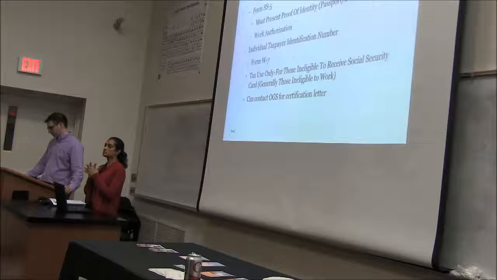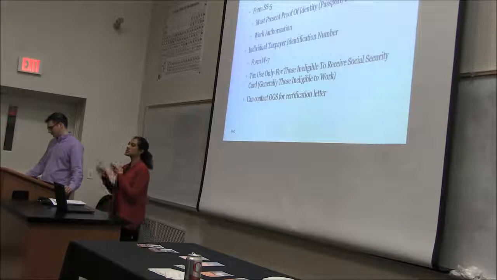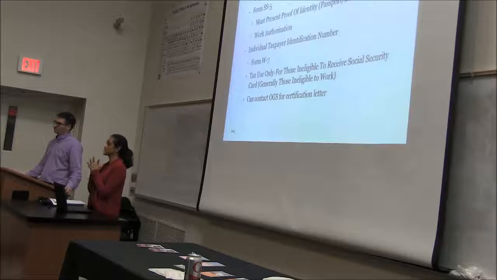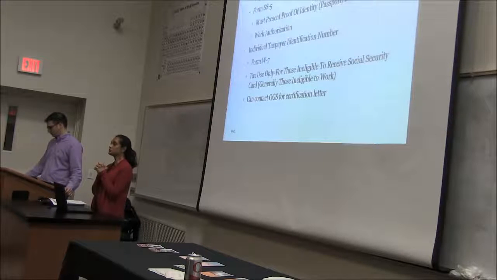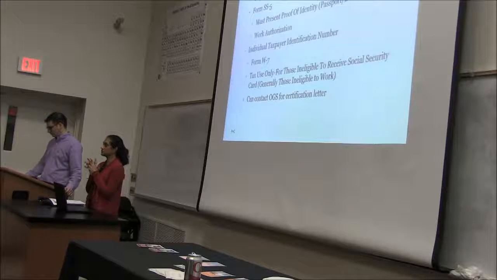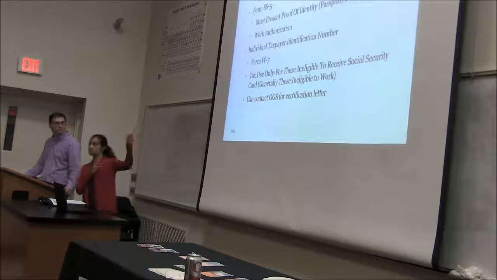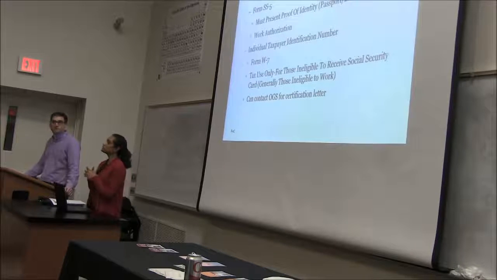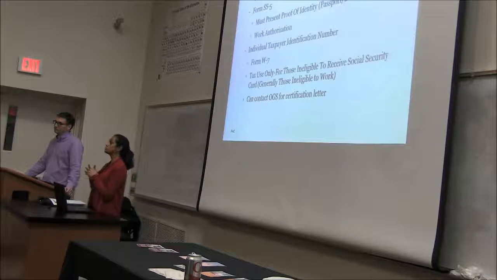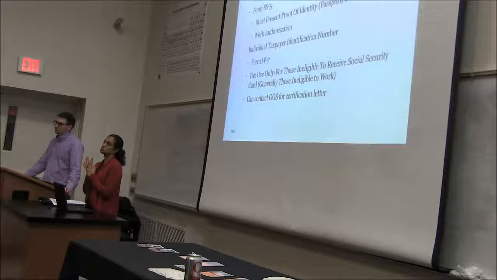Once you get your social security number, you can use that for work purposes, and you would use that for reporting on your tax returns. Now, if for some reason you're not eligible to receive a social security number, but you need to file tax returns, you can get something called the ITIN, the Individual Taxpayer Identification Number. You pretty much use that for tax preparation purposes only. You don't use that for employment purposes. And you would usually file Form W7 to obtain that ITIN number.